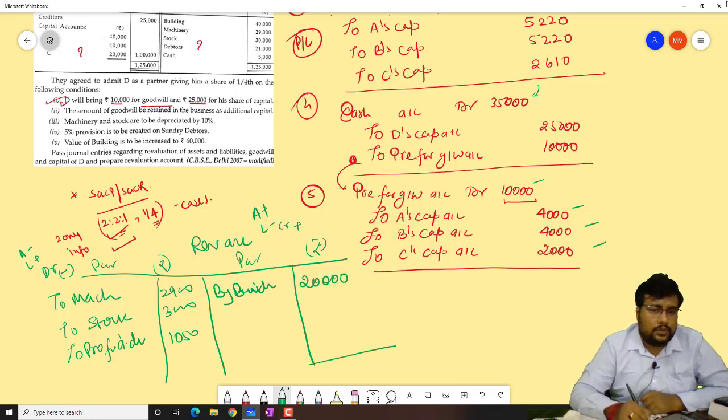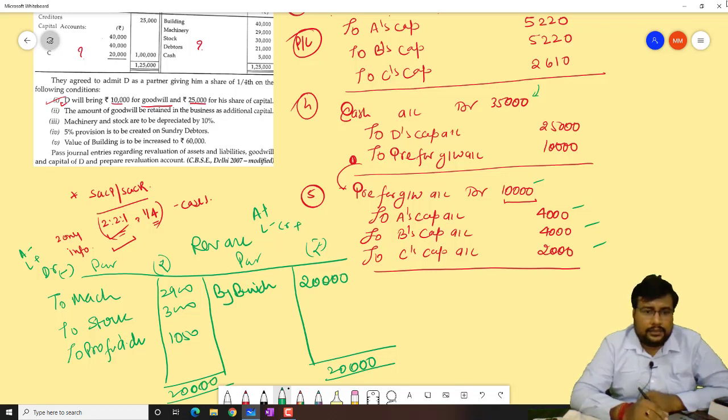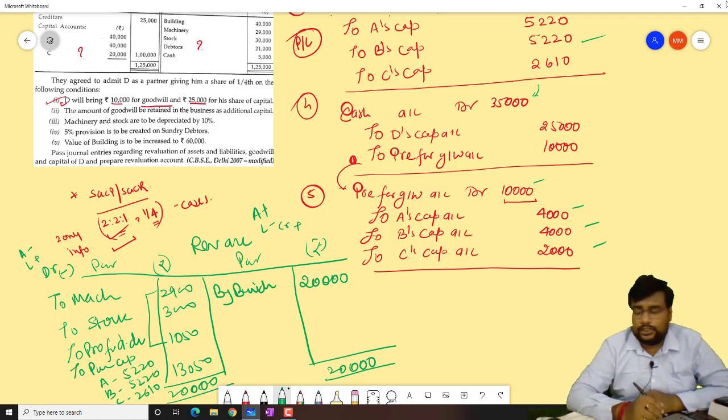Now this 20,000 will be transferred; minus this from 20,000, and the balance will be 13,050, and it will be transferred to partners' capital A, B, C, already distributed as 5,220, 5,220 and 2,610.